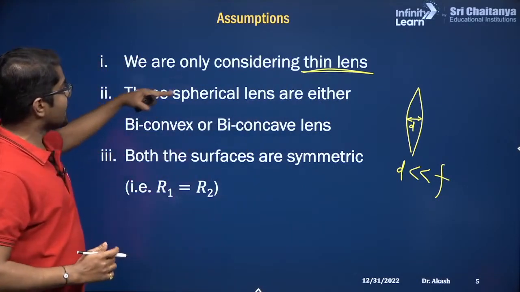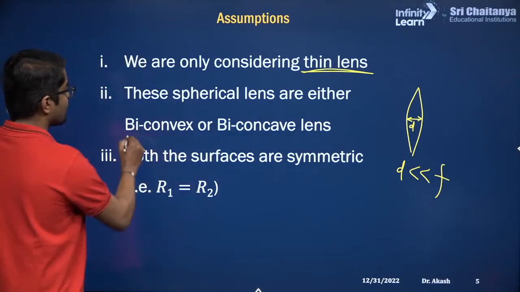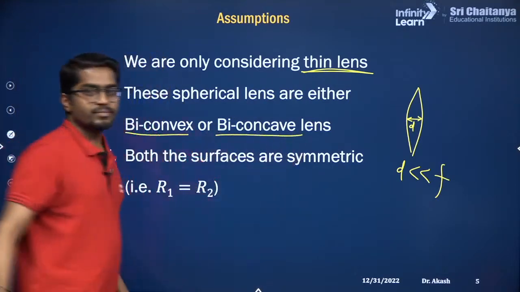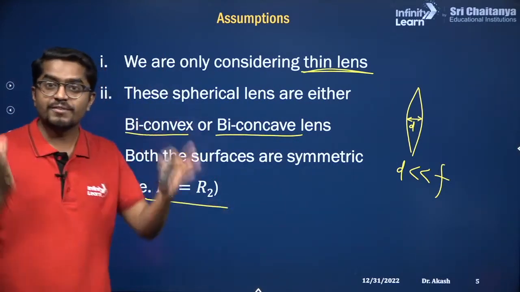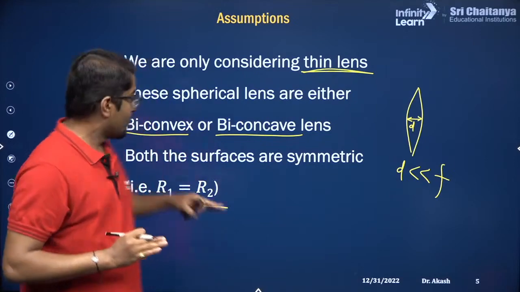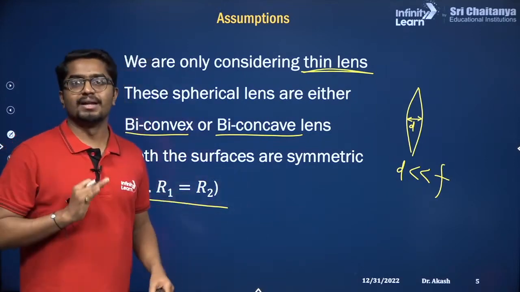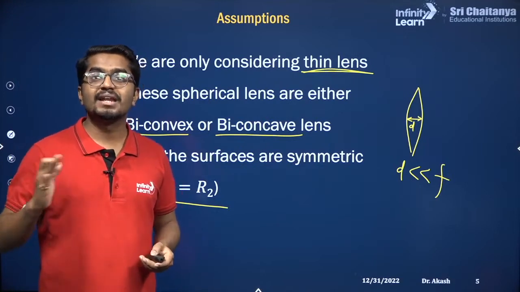Then these are either biconvex or biconcave lens. So these are symmetric lens. Symmetry का meaning क्या है? उनका जो 2 surfaces है ना, R1 and R2, हमने लास्ट क्लास में डिस्कस किया था. Both of them are equal. So only for these lens we are considering, not a very general case.